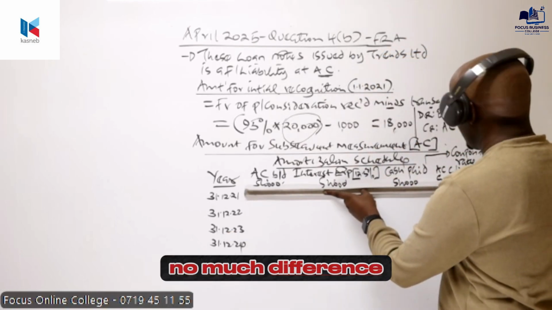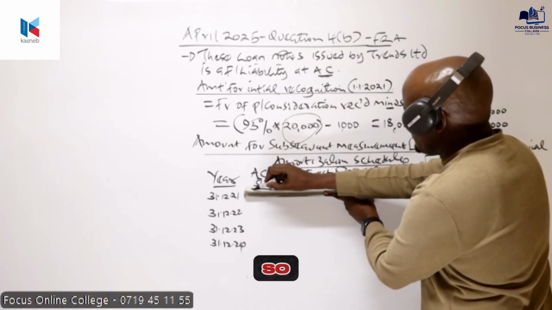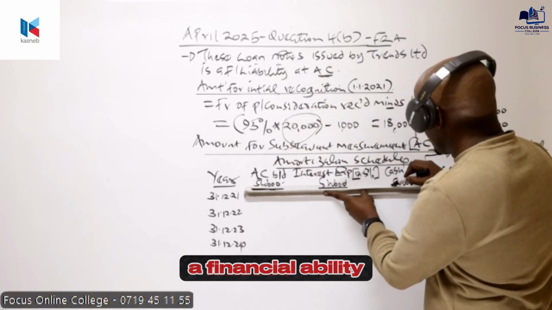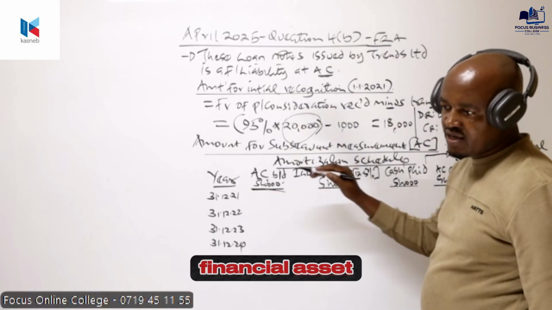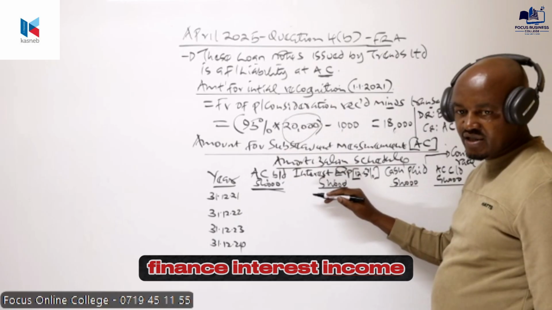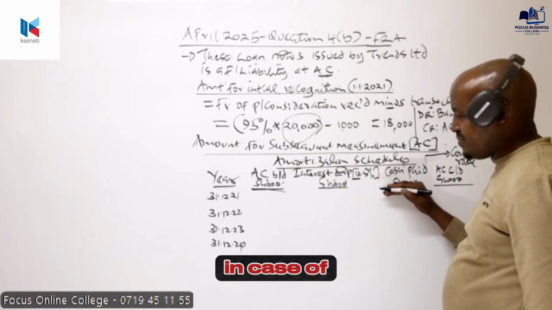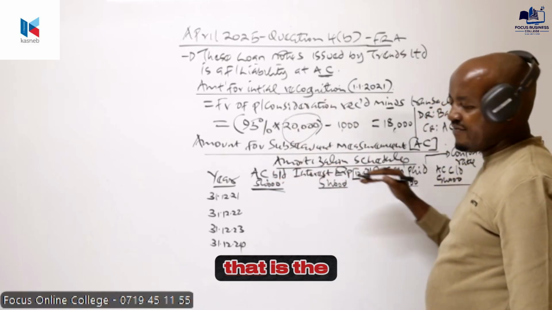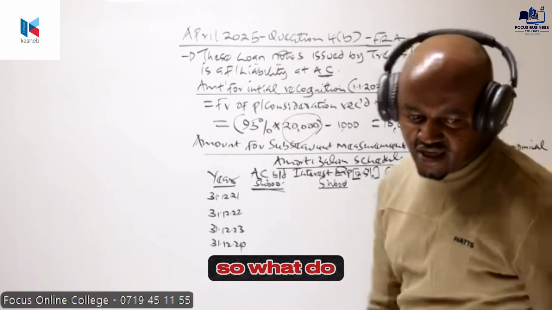So you can see there is not much difference. The only difference is that in case of a financial liability, here we have interest expense, while in case of a financial asset, here we have interest income. In case of financial liability, here we are having cash paid. In case of financial asset, we are having cash receipt. That is the only difference. Yes, that is the only difference.